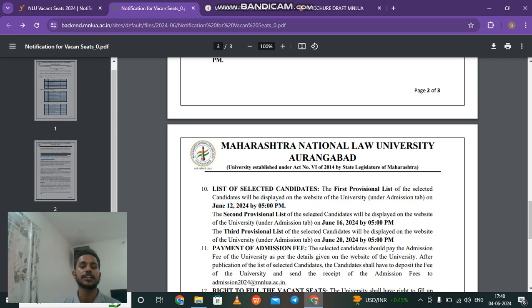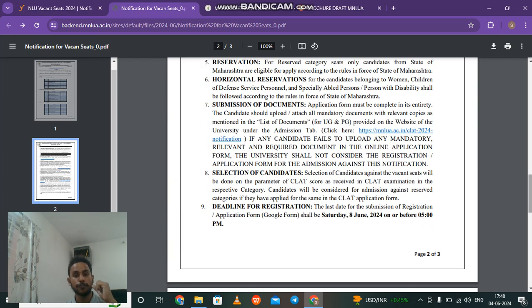And then the second list, if some seats are not filled or some students have not confirmed, then on the 6th of June, and on the 20th of June, we see the third provisional list. Apart from that, before you go to the filing of the application, as I told you, you will require